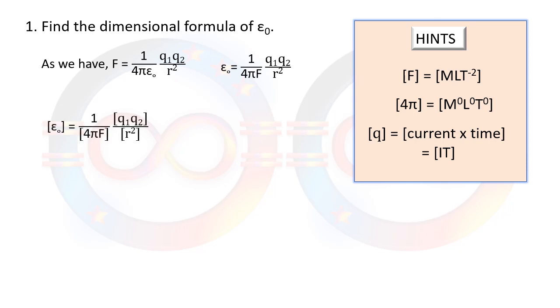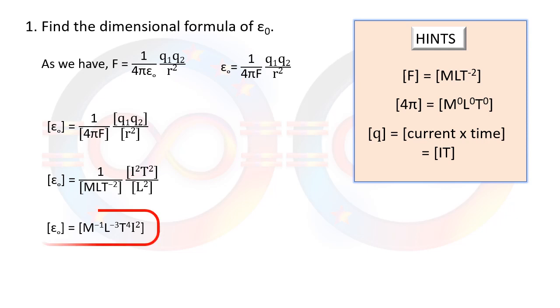We will be writing the dimensional formula of each and every physical quantity present on the right hand side, and after adjusting the powers we will be able to get the dimensional formula as M minus 1, L minus 3, T4, I2.